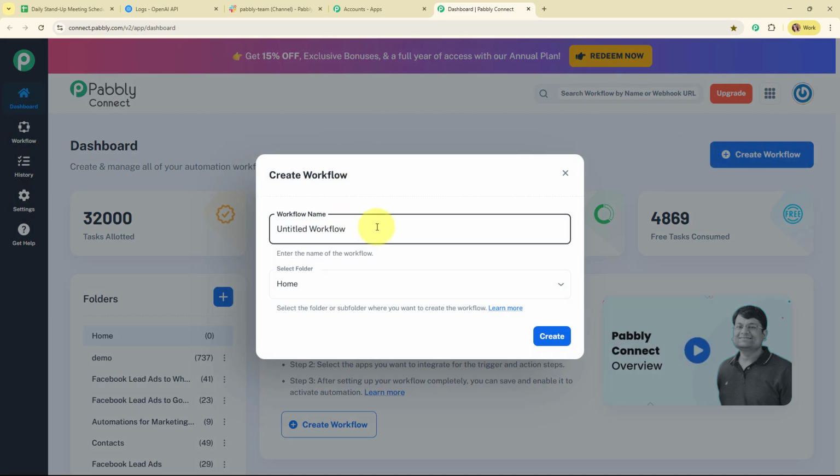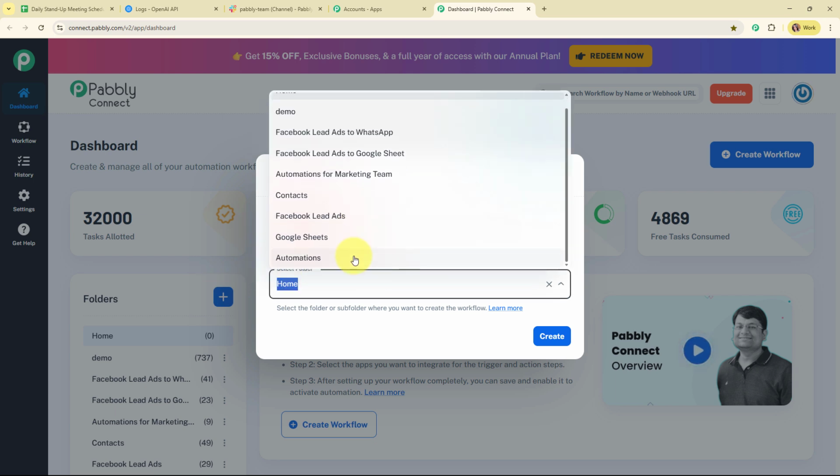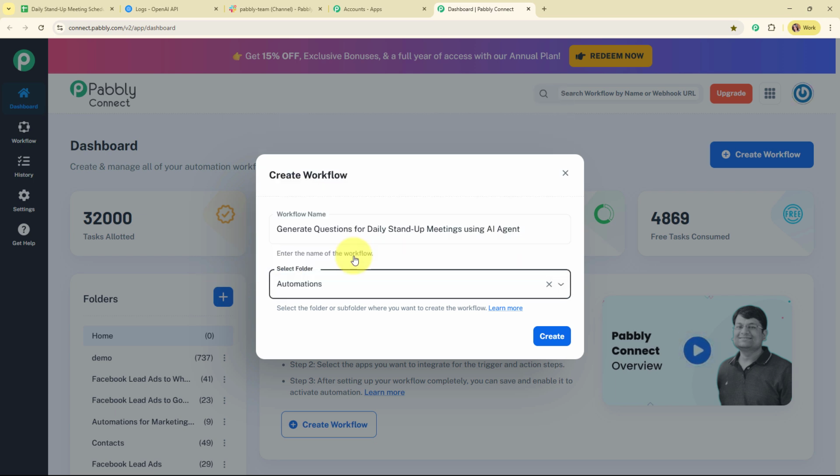Now here in this create workflow dialog box, I have to give a name to my workflow. So I'm going to give the name as generate questions for daily stand-up meetings using AI agent. And now after giving a name to my workflow, it is asking me to select the folder. So in the left side corner of this dashboard, you can see a folder section under which you can see the multiple folders that I've already created with different names to save my workflows accordingly. So in this particular case, I'm going to select the folder as automations. You can select the folder as per your need. Also, you can create multiple folders to save your workflows accordingly.